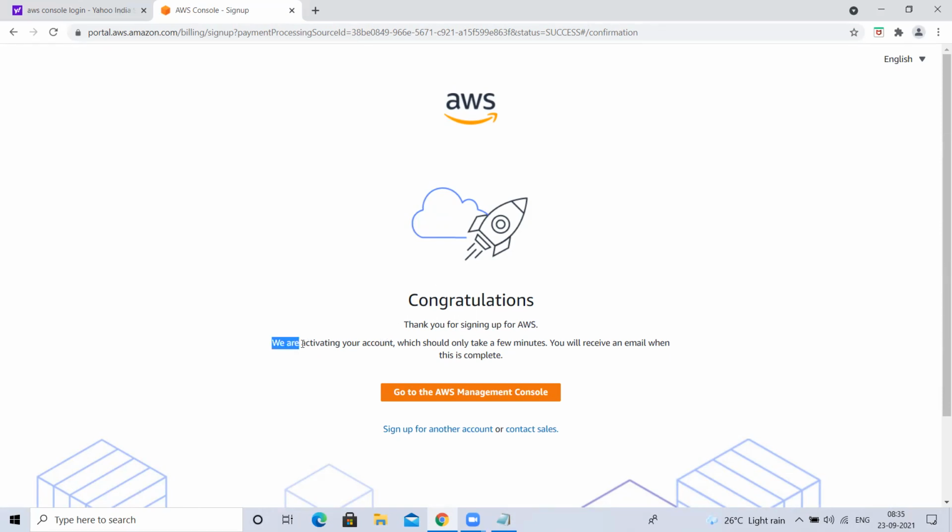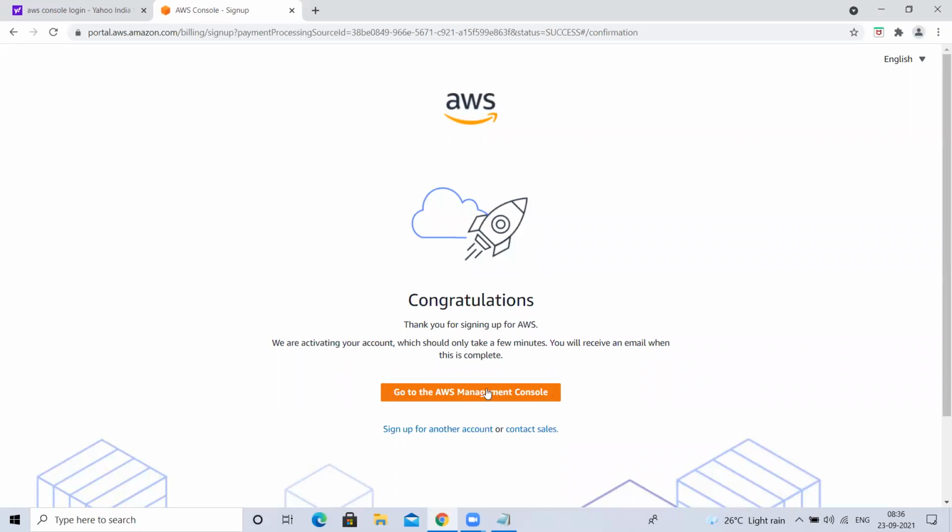But you read it here. We are activating your account, which should only take a few minutes. You will receive an email when this is complete. Before this screen, I clicked on that finish sign up option. Earlier, once you created an AWS account, it would take 2 days to get activated, something like 2 hours to 24 hours or 2 days. But now within a few minutes, they'll activate your account. You created an AWS account, but it is not active yet. It will take a couple of minutes to get active.